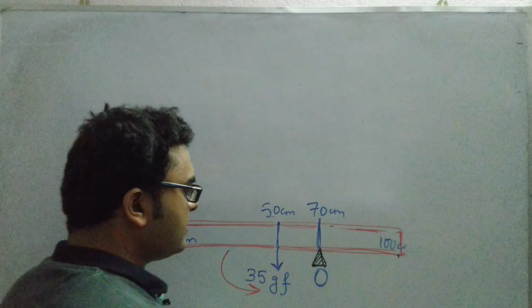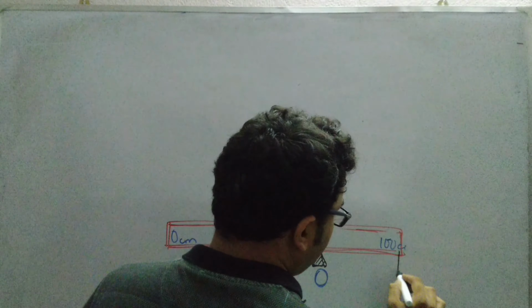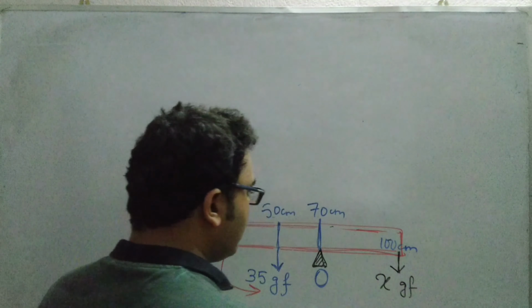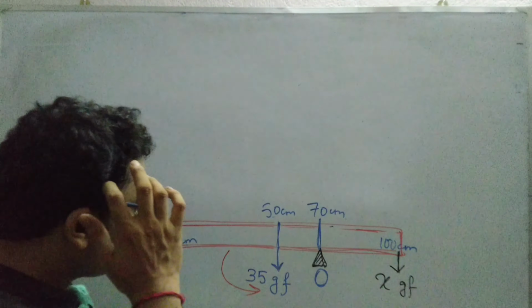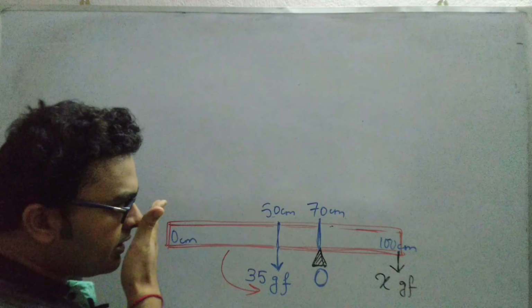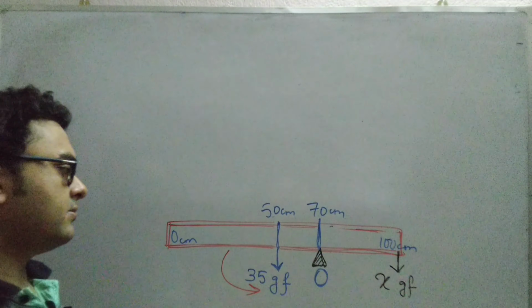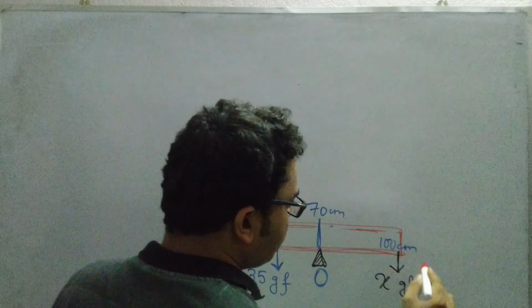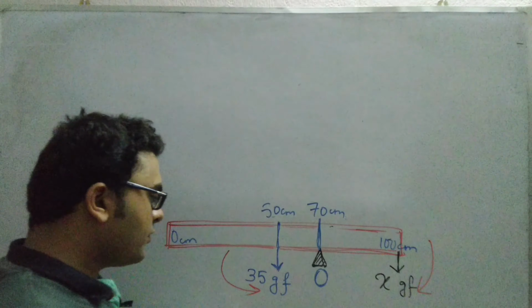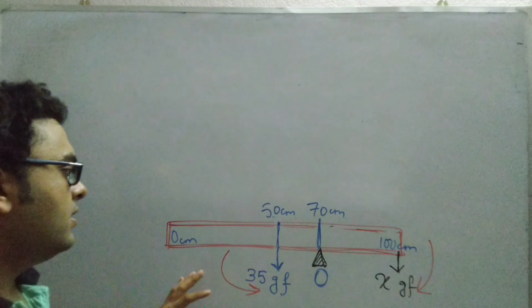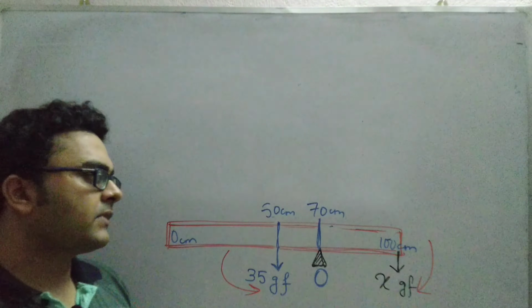So we are hanging a weight of, say, x gf from the 100 centimeter mark. If this is the diagrammatic representation of the problem, then we can easily solve it. This x gf produces a clockwise moment. As the meter rule is in equilibrium, the clockwise moment will be equal to the anti-clockwise moment.